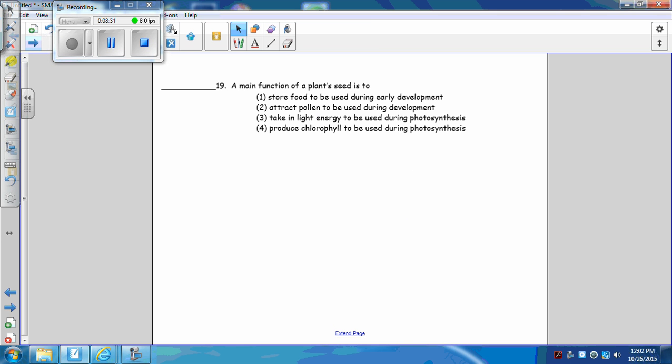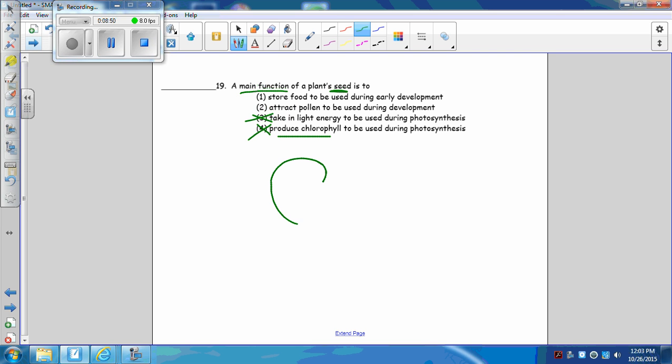The main function of a plant seed. Well, what is a seed? A seed is a baby plant, and it is planted in the ground. So it doesn't have the ability to get light. So it can't take in light because it's under the ground. Does it have chlorophyll, the plant? Not yet. So what does it do? It has that cotyledon. Remember the cotyledon?